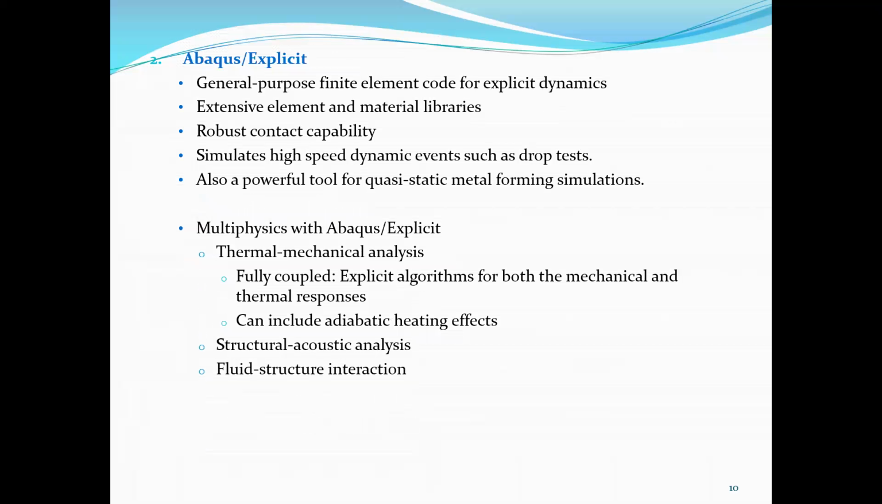Okay, next is Abaqus Explicit. It is also a general purpose finite element code for explicit dynamics. Extensive element and material libraries are available, and almost all the elements and material libraries are similar in Abaqus Standard and Abaqus Explicit. It also has a robust contact capability. It simulates high-speed dynamic events such as a drop test. For these types of problems, the Abaqus Explicit solver is used. It is also a powerful tool for quasi-static metal forming simulations.